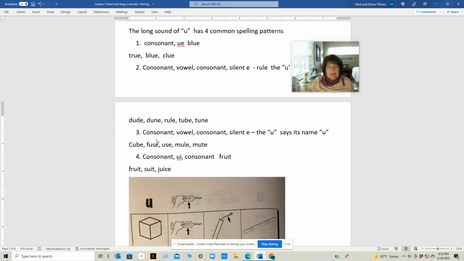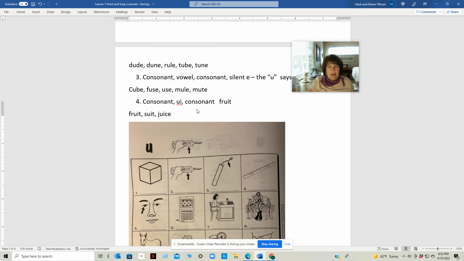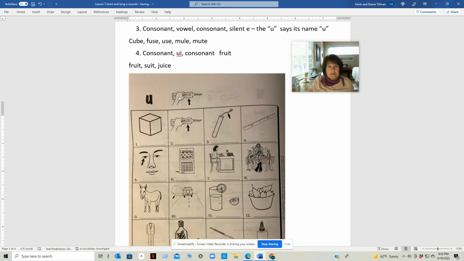The third spelling pattern is the same, consonant, vowel, consonant, silent E. The U says its name, U, like cube, fuse, use, mule, mute. A little bit different sound than this one: blue, rule, versus mule, mute. The fourth spelling pattern is consonant UI, consonant, like fruit. It sounds like ooh: fruit, suit, juice.